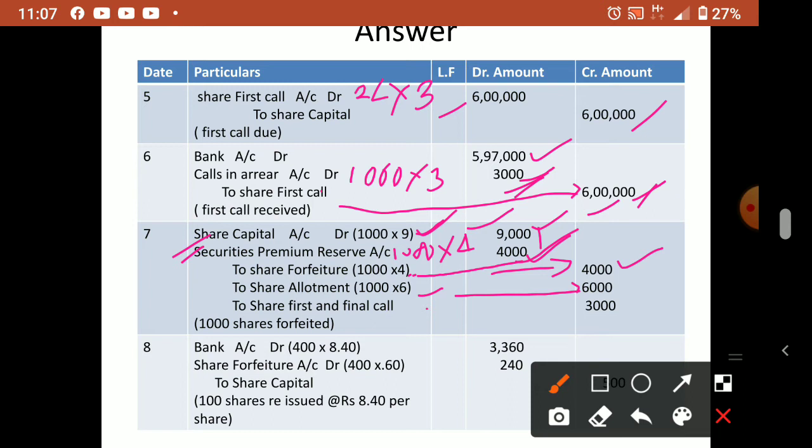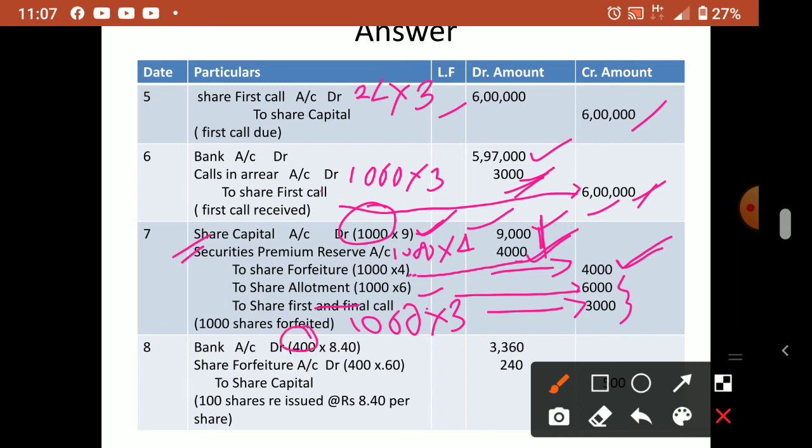Now, share first, it is not a final call, you write first call. Okay, share first call, how much? 1000 into 3, will come 3000. So this is the case, out of 13,000, how much did he pay? Only 4000 he paid, 9000 he has not paid. Clear? Okay, now how to pass the reissue entry, because 1000 shares were forfeited,